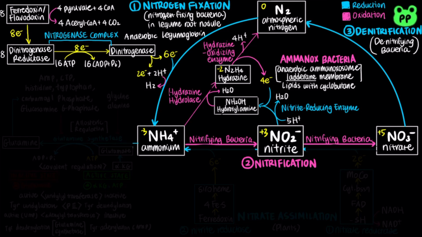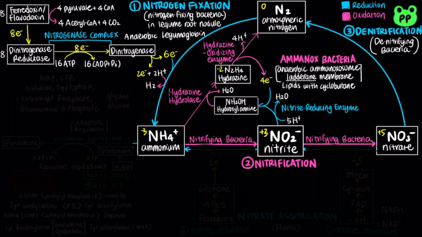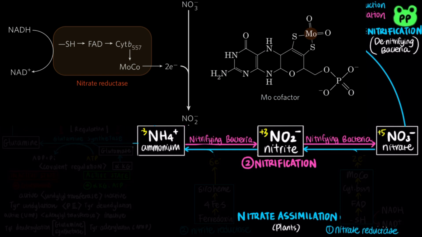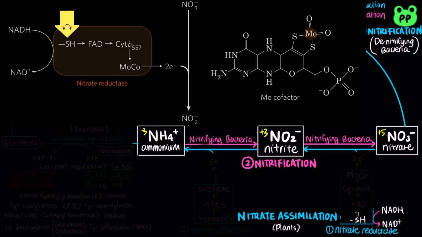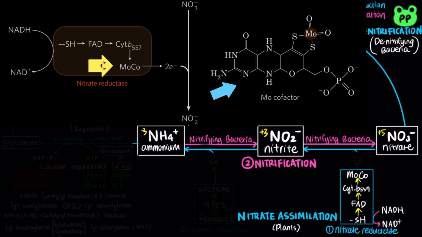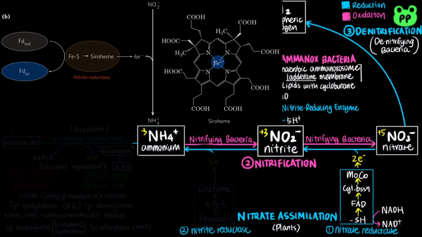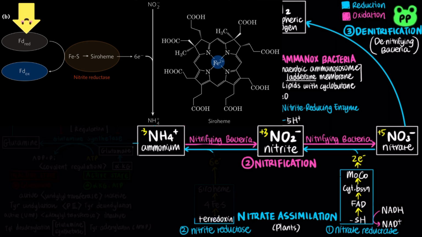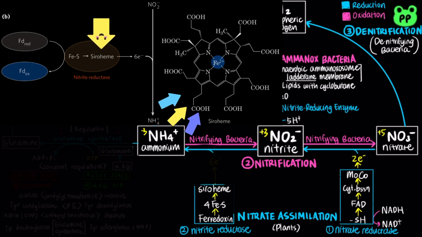Humans and most animals utilize nitrogen in the form of ammonium. Vascular plants convert nitrate to ammonium in a 2-step process known as nitrate assimilation. First, nitrate reductase catalyzes the 2-electron reduction of nitrate to nitrite, in which NADH serves as the electron donor, passing electrons successively through thiol group, FAD, cytochrome b557, a molybdenum-containing cofactor, then to nitrate. Next, nitrite reductase catalyzes the 6-electron reduction of nitrite to ammonium, in which ferredoxin serves as the electron donor, passing electrons successively to an iron-sulfur center, heme, and then to nitrite.